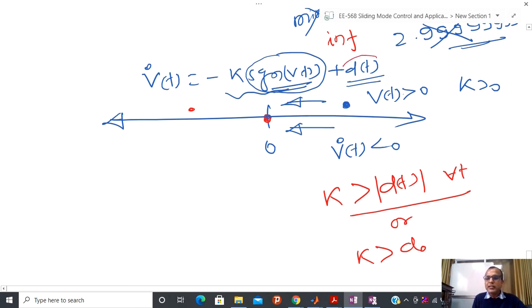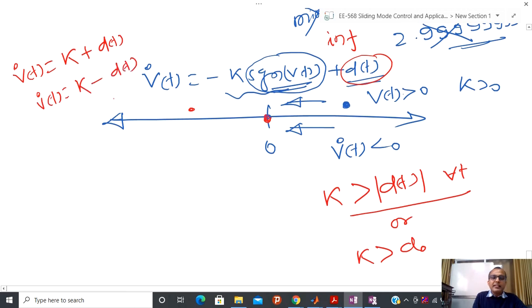Now try to see the behavior of the disturbance. The disturbance may sometimes be positive, sometimes negative. I do not know the behavior of the disturbance, I only know the bound. And if this is positive, then that is not a problem, because at that time my velocity is k plus dt, some quantity like this. And if that is negative, then it is like this.